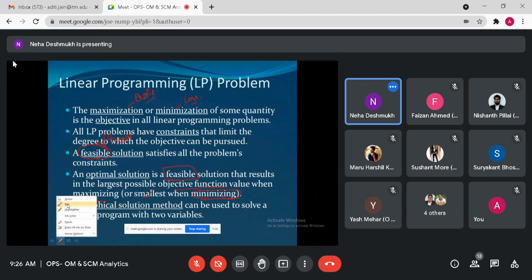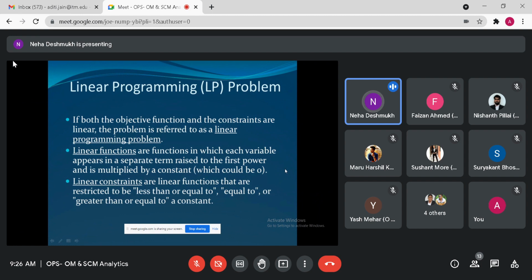Okay. So the optimal solution is minimum when we solve the minimization problem, and it is maximum when we solve the maximization problem. The graphical solution method can be used to solve a linear programming problem with two variables, x or y or a or b, right?